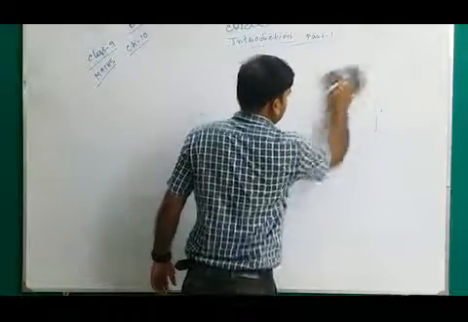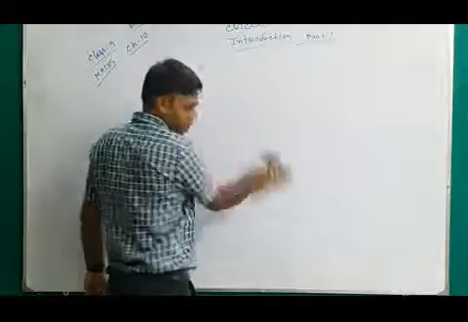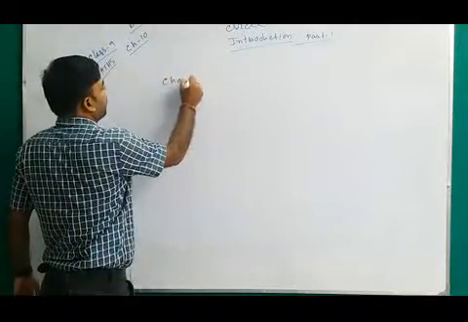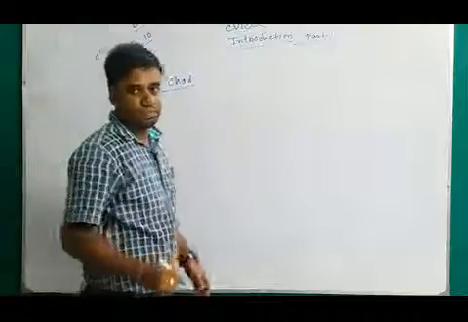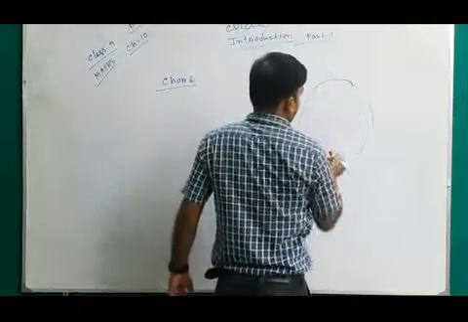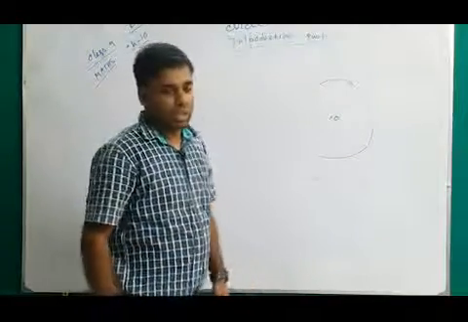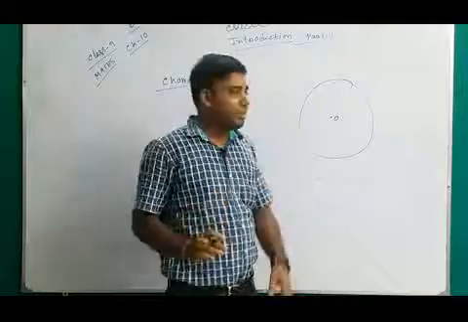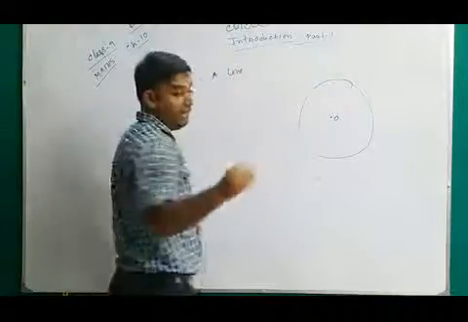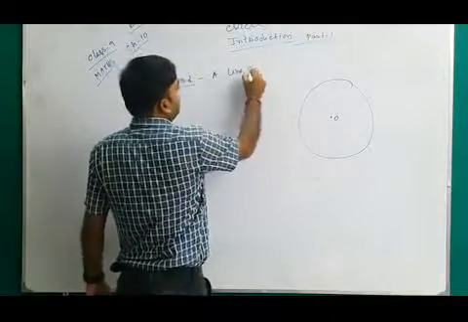Next is chord. What is a chord? A circle having center O. Chord means a line segment, not a line.